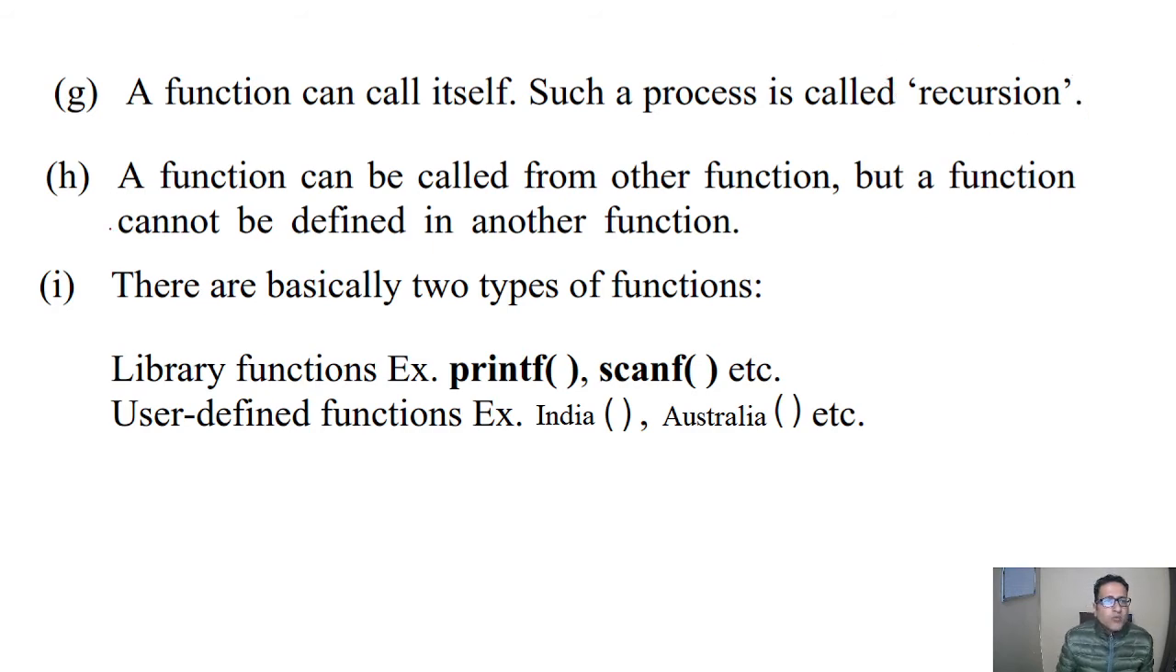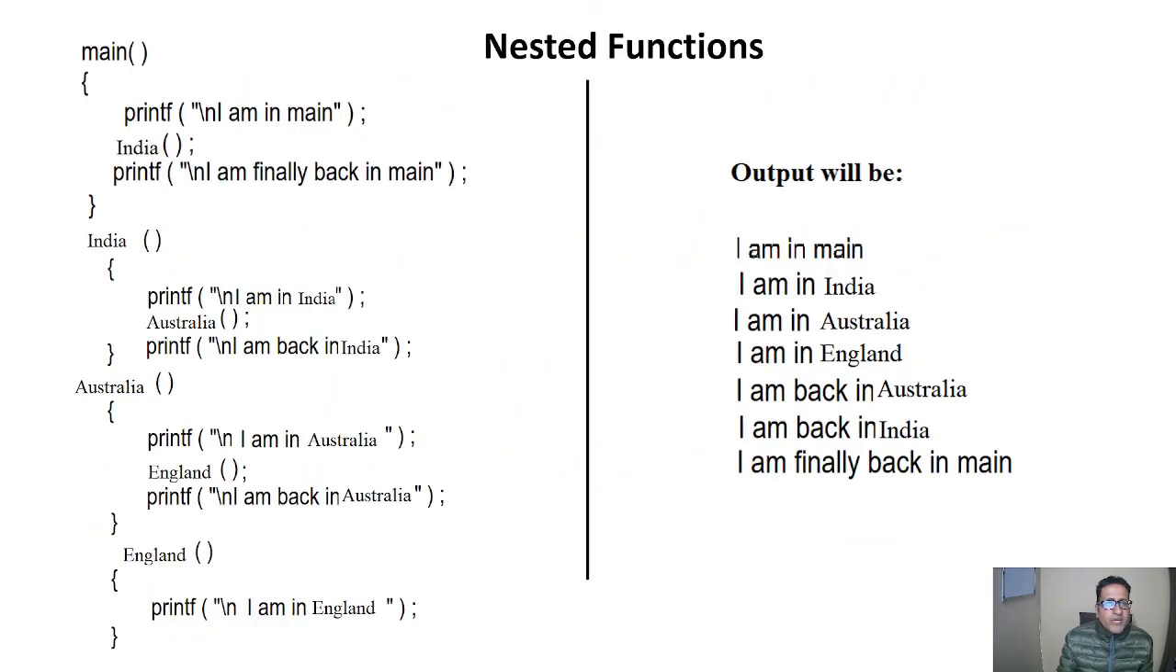Next point is a function can be called from another function, but a function cannot be defined in another function. The purpose of saying this is that a function can be called from another function but can't be defined in another function. If we call India here, it's okay, there is no problem. We are calling Australia here, there is no problem.